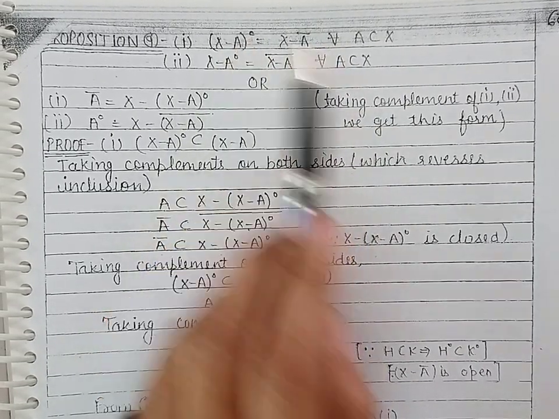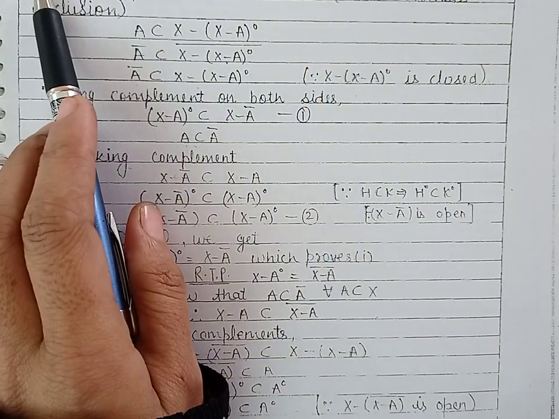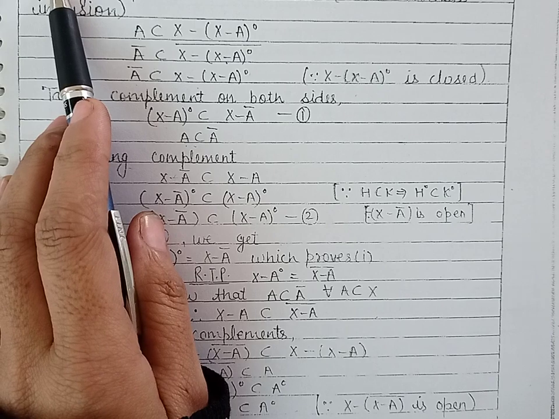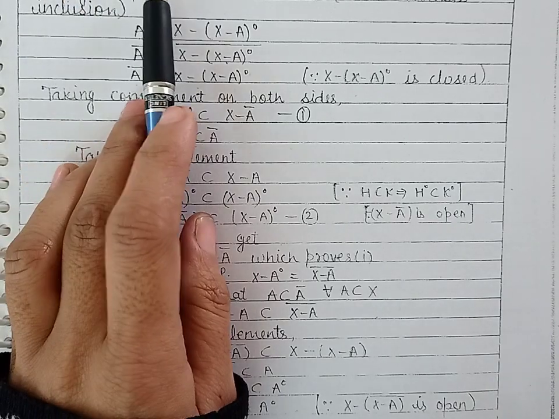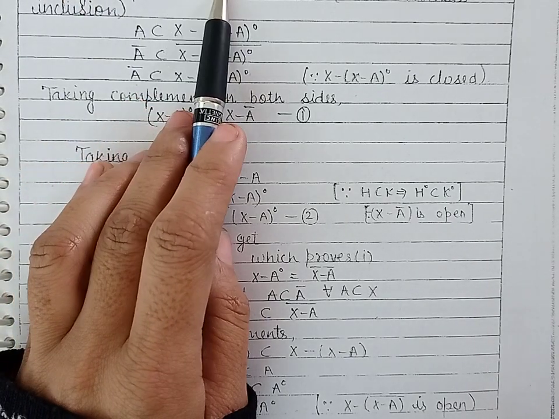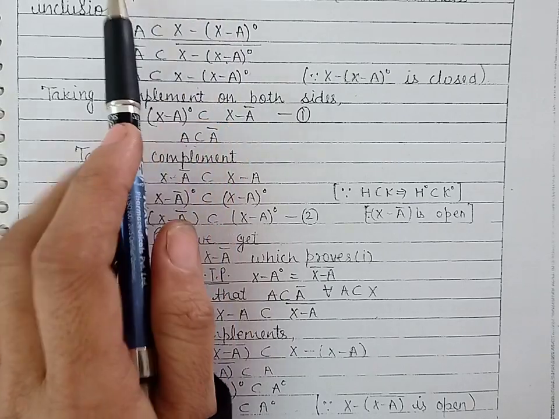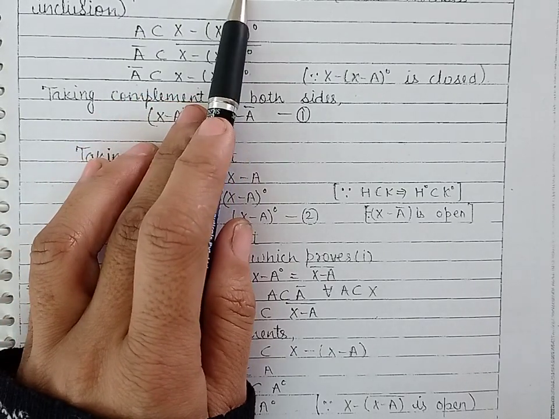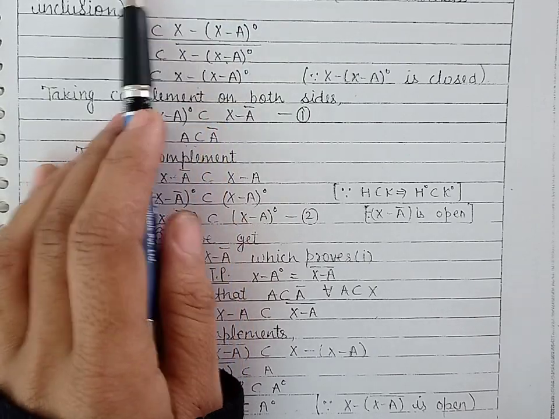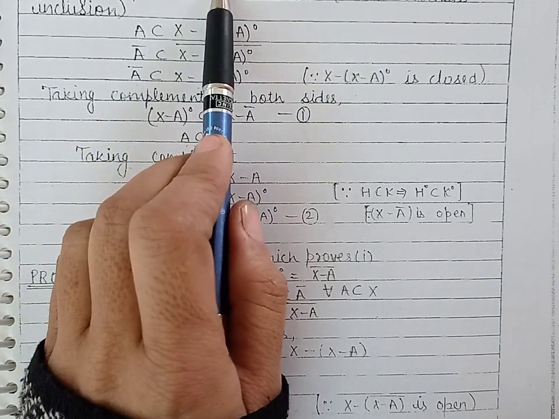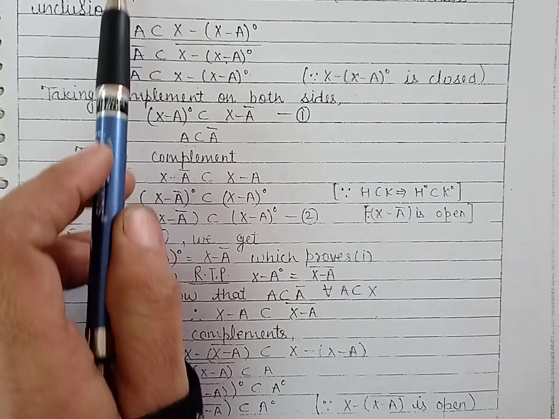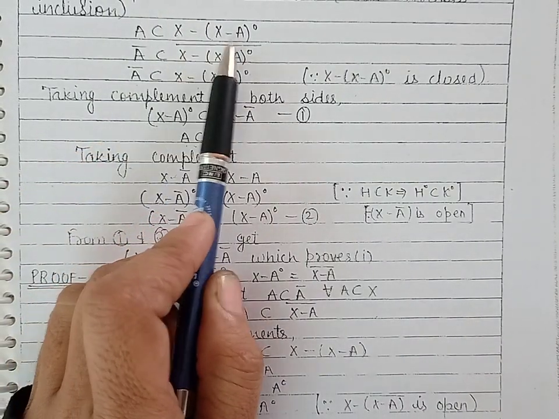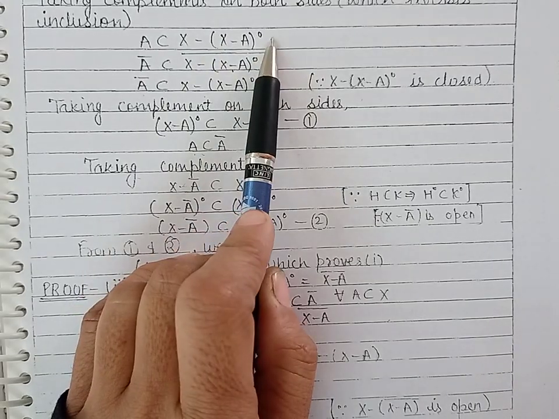So let us first prove this property. Now we know that for any subset of topological space X, its interior is contained in the set itself. Now X minus A interior is contained in X minus A. Now taking complements on both sides, the complement of this set is A and complement of this set, that is X minus A whole interior.